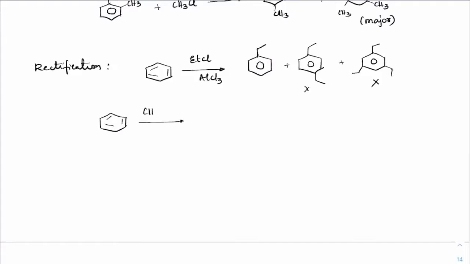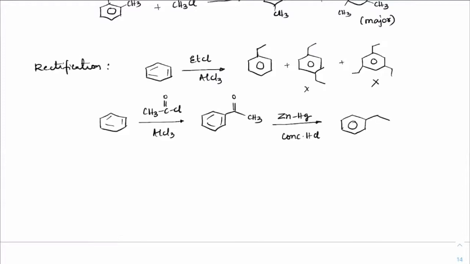So first we will require CH3 C double bond O Cl in the presence of AlCl3. So Friedel-Crafts acylation can be done first, which gives C double bond O CH3. Now, C double bond O CH3 is a withdrawing group on benzene, and when a withdrawing group is connected to benzene, its reactivity drastically comes down. So this is not going to go further to polyacylation. So polyacylation is completely stopped, and you will get only one product here. Now once you get this product, simply treat that with zinc mercury amalgam and concentrated HCl. This is Clemmensen's reduction. So we would get the desired product, ethyl benzene.